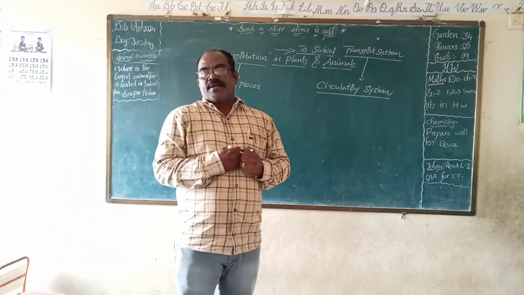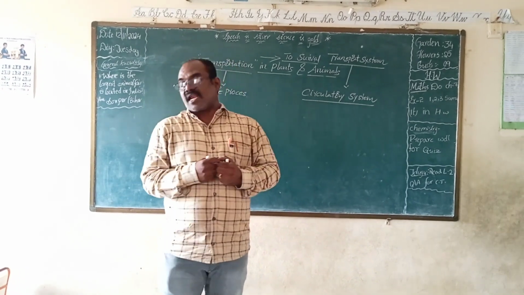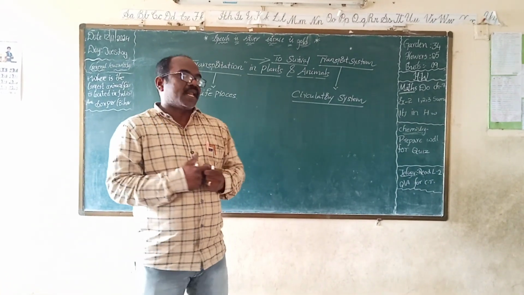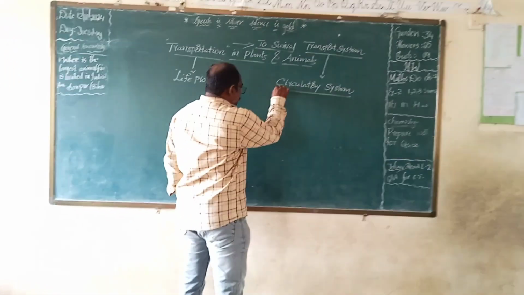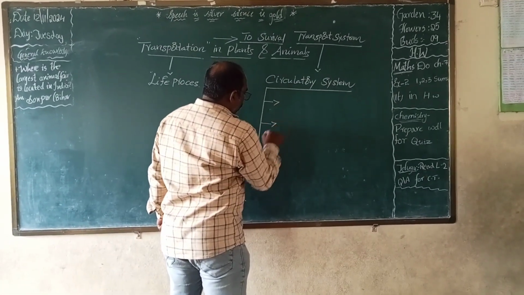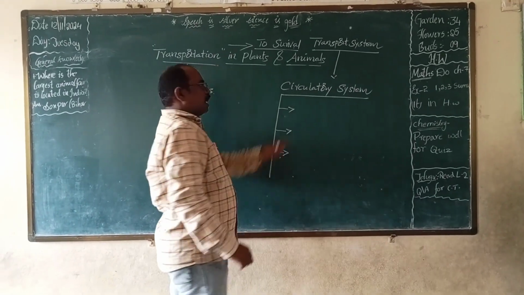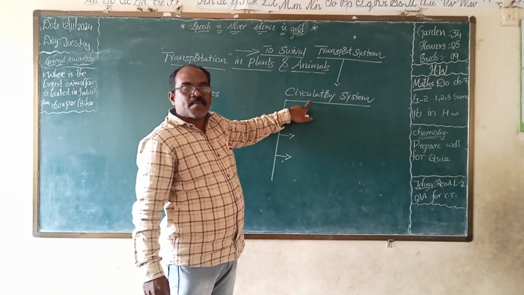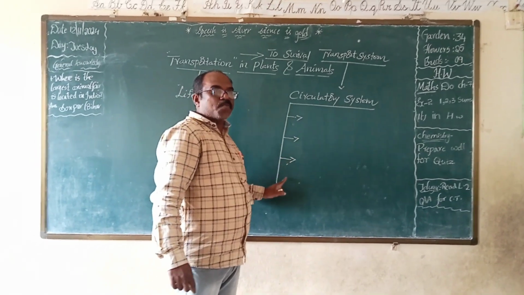In human beings and the majority of animals, the circulatory system consists of three components.